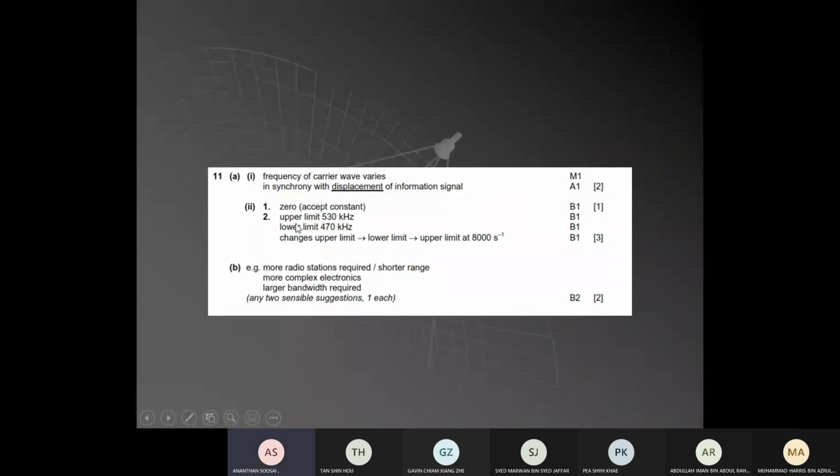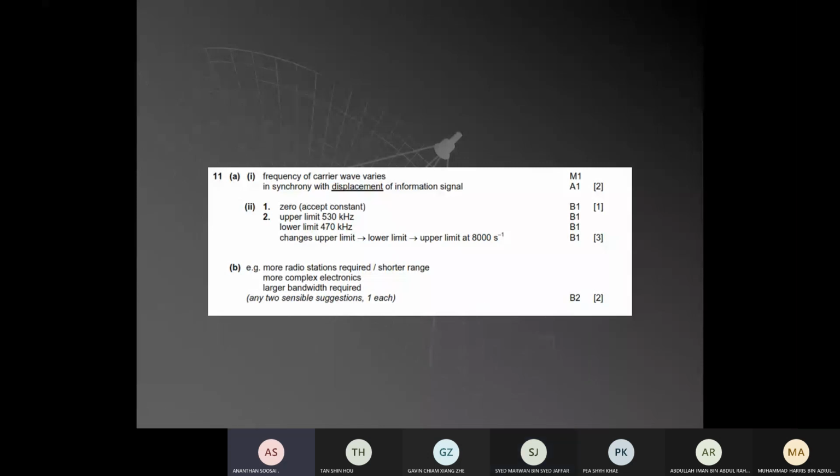So you see the answer. The upper limit is 530. The lower limit is 470. 470 is the trough. 530 is the crest. Again trough. So the change from upper limit to lower limit to upper limit happens 8,000 times in a second. That's 3 marks. And so how do we get 8,000 times per second?